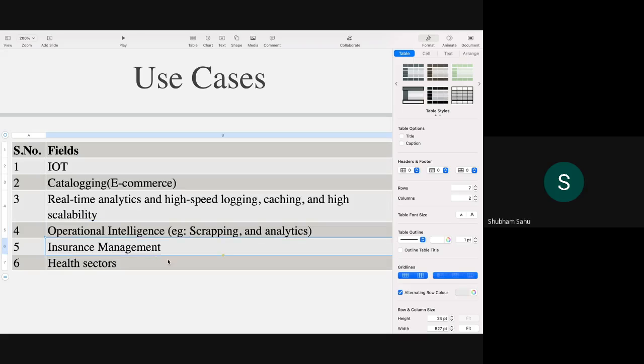Then next is insurance management. There is one company I'm not able to recall, I think something like that. I'm just giving their example. In fact, a lot of insurance management companies are there to verify the details and all. So what the insurance management team is doing is collecting data from different websites, and based on that they are managing the insurance.